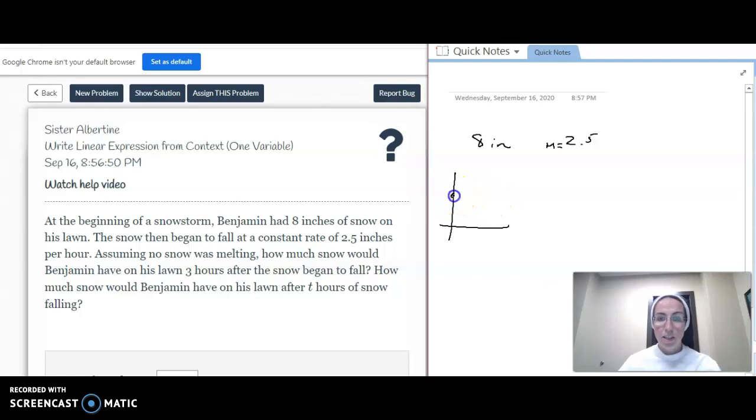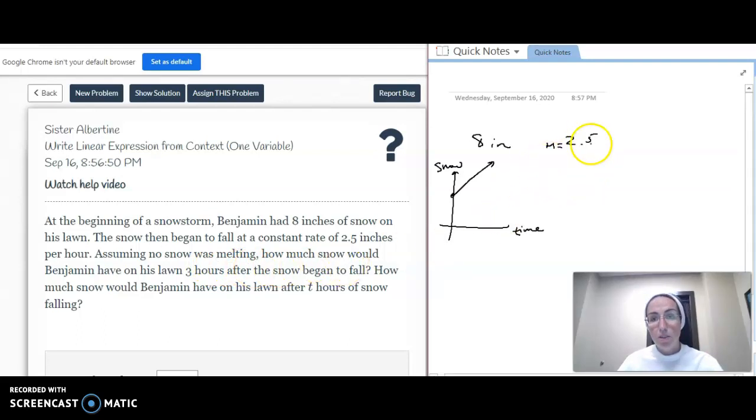So imagine, it starts at 8 inches, and then it continues rising. So this is my snowfall, and this is the amount of time. Okay, assuming the snow doesn't melt, so it just keeps on packing on top of each other, how much snow would Benjamin have on his lawn 3 hours after the snow began to fall?